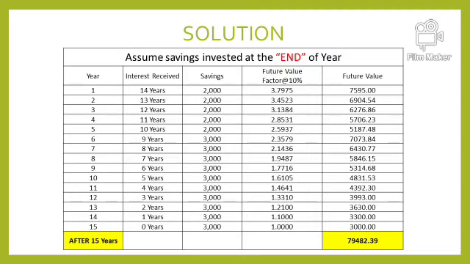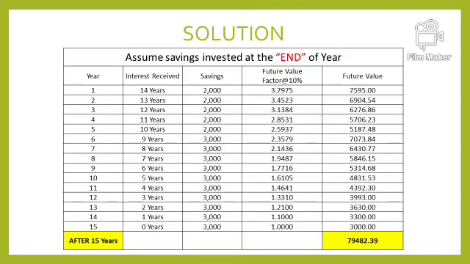And when we multiply our savings with the respective future value factor, after 15 years we will receive 79,482 rupees. So this is the future value, the amount accumulated, whatever amount we are saving every year. At the end of 15 years we will receive 79,000 rupees, which is the total of the amount which we save with interest. So this solution is by assuming we invest at the end of the year.